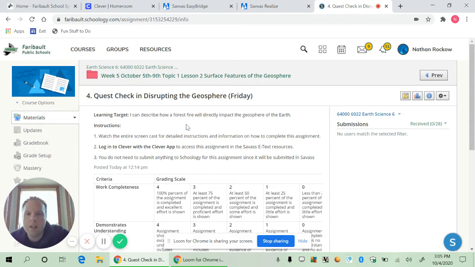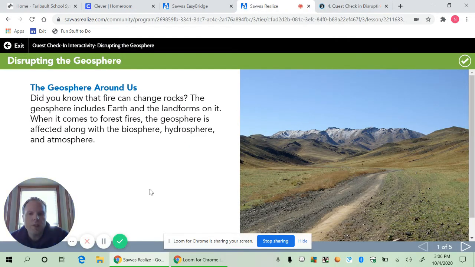To complete this assignment, you need to log into Clever in Savas. Remember, the best way to do that is to use the Clever app on your iPad. You click on the Clever app, you use your Tech ID and your password, and you can log into our Savas system and find this assignment. It's called Quest Check-in, Disrupting the Geosphere. Once you're in the assignment, it's going to look like this.